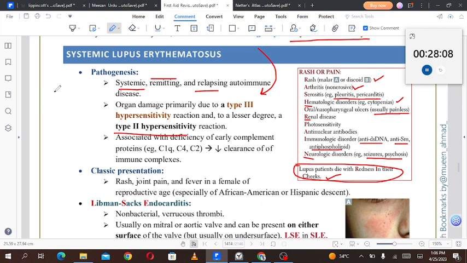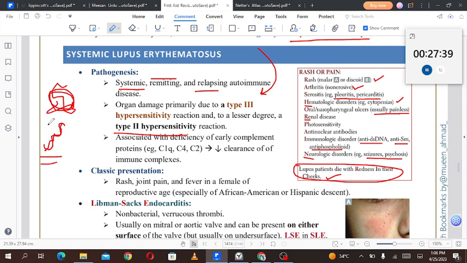Let's talk about the pathogenesis and how the immunity develops. There was some apoptosis or necrosis of a cell at some place, and the DNA fragments were free to move in the body. And in susceptible people, these DNA fragments, because almost all of the DNA is present inside the cell, no DNA is present in the serum or in the plasma. If the DNA is free to float, the immune system will detect these as foreign antigens, and they will start forming antibodies against them.